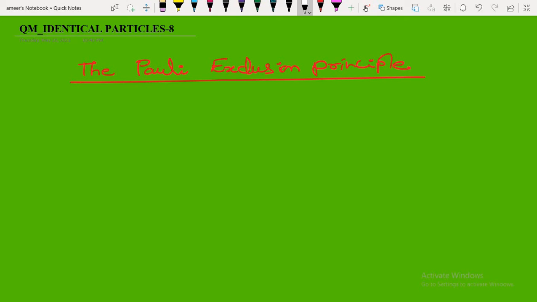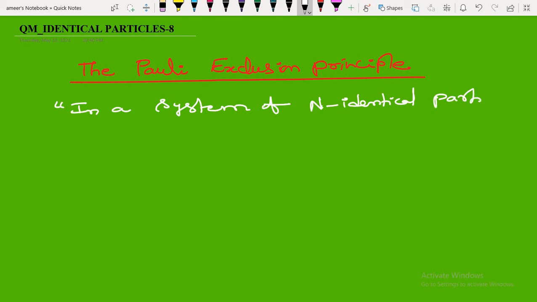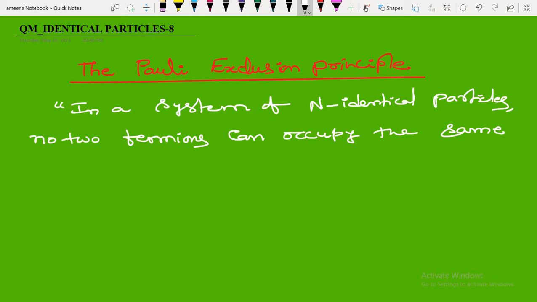In a system of n identical particles, no two fermions, for example quarks, electrons, protons, can occupy the same single particle state at a time.